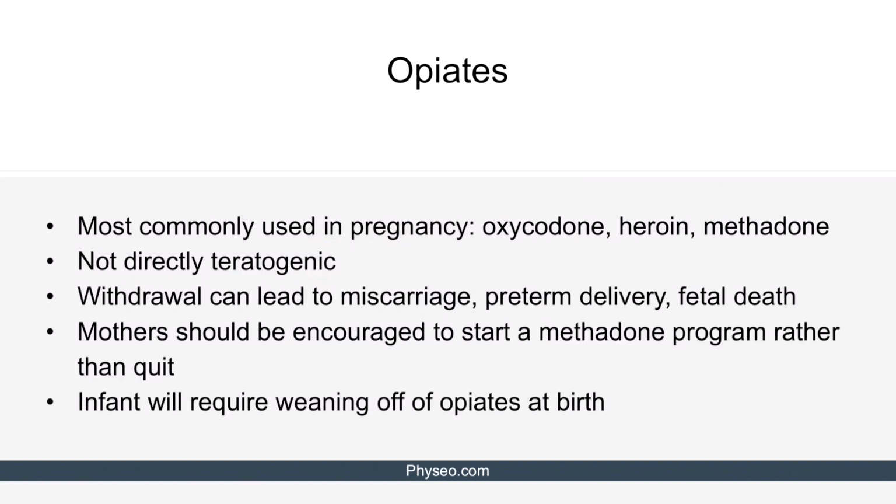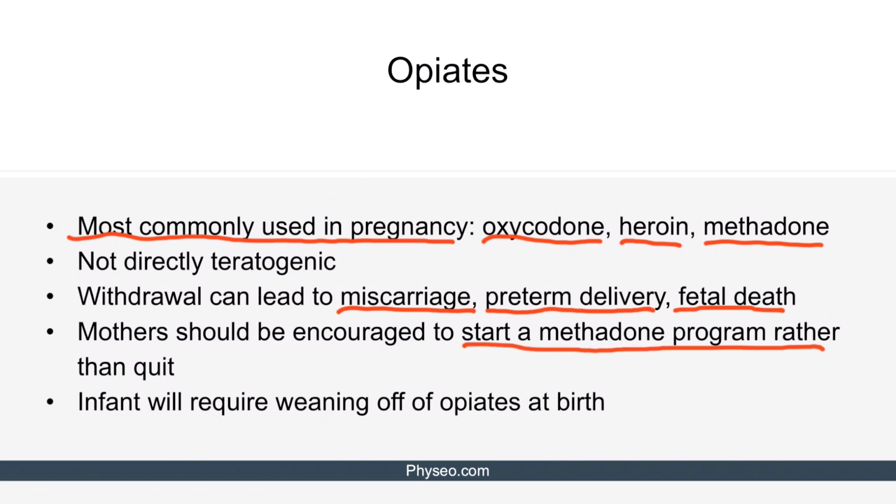Okay, now let's discuss opiates. The most commonly used opiates during pregnancy include oxycodone, heroin, and methadone. The opiates themselves are not directly teratogenic. However, withdrawal from opiates while pregnant can lead to miscarriage, preterm delivery, and fetal death. Mothers using opiates while pregnant should be encouraged to start a methadone program rather than quit due to the potential complications of withdrawal. Any infant born to a mother who used opiates during pregnancy should be monitored closely and will most likely require weaning off of opiates at birth.